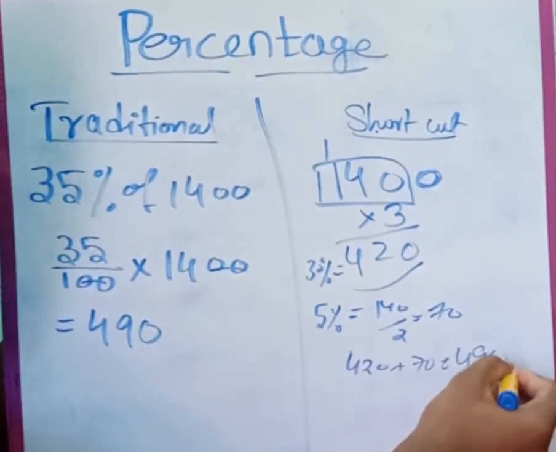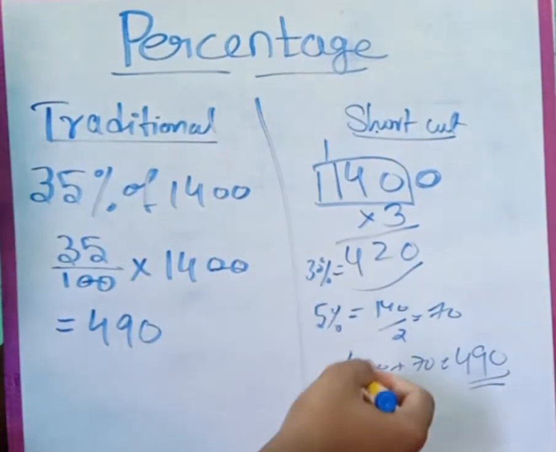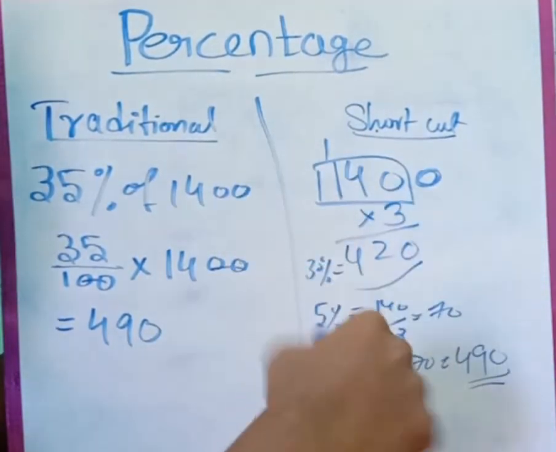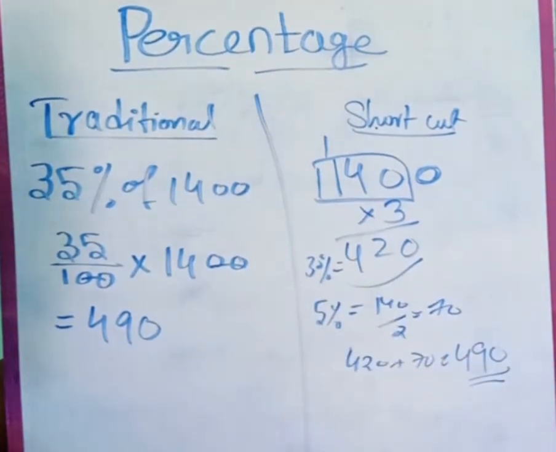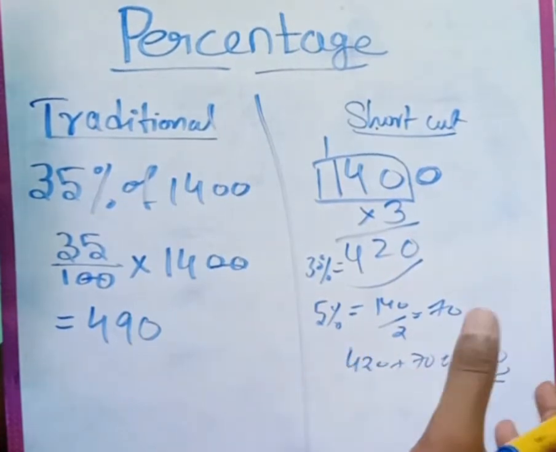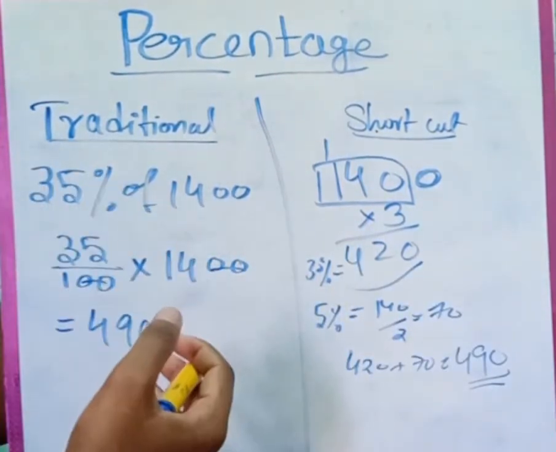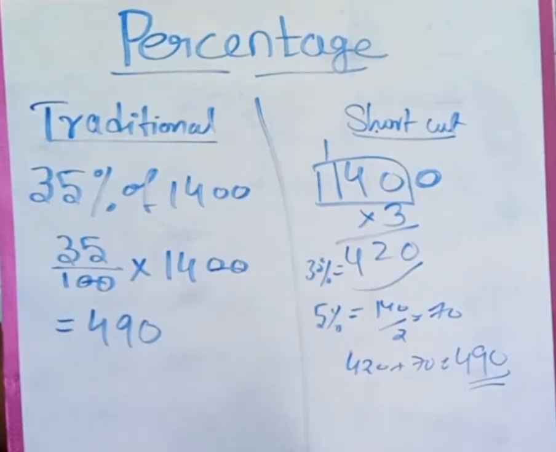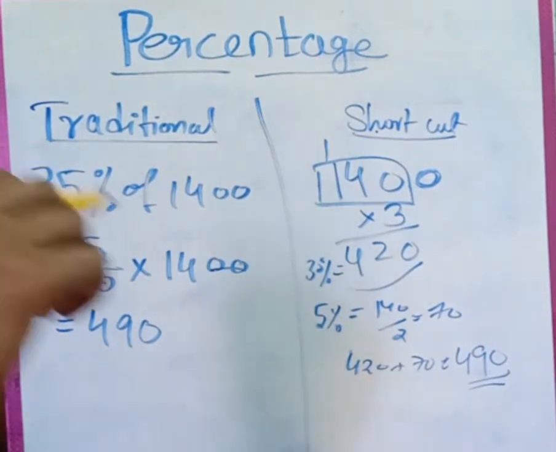See how easy, friends. I'm showing it step by step, that's why it looks like a lot of calculation. But if you start calculating in your mind, I'm damn sure you can solve this within 30 seconds. If you have a question like what is 35% of 1400, think what is 10%. 10% is nothing but placing a decimal point before the last digit, so 10% is 140. If 10% is 140, what is 30%? Obviously multiply by 3. So 140 into 3 is 420. So 420 is 30%. Now we have to find 5%.